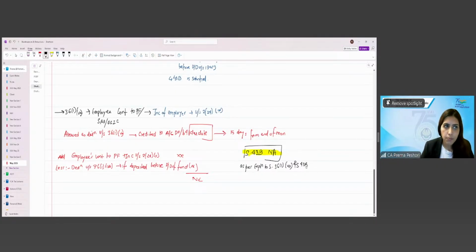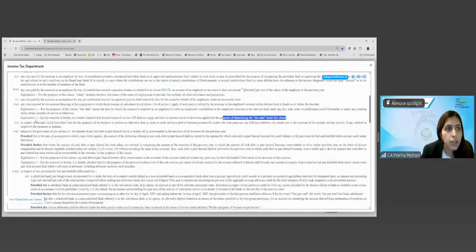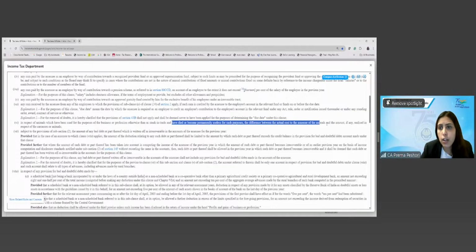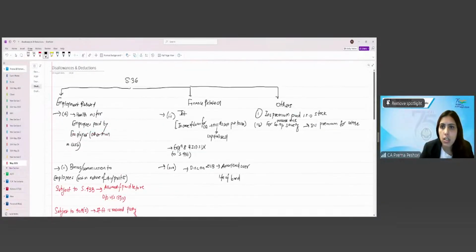Are we clear? Okay, next move further. In respect of animals which have been used for the purposes of the business or profession, otherwise than as stock in trade, and have died or become permanently useless for such purpose, the difference between the actual cost to the assessee of the animals and the amount, if any, realized in respect of the carcasses or animals. So basically, I'll put it in the others.